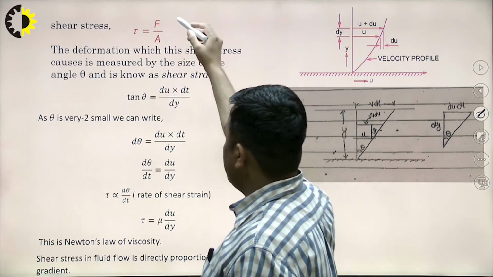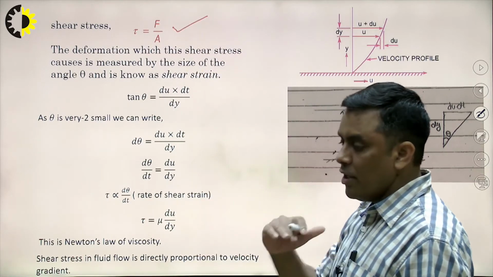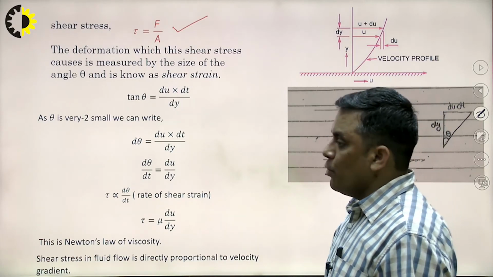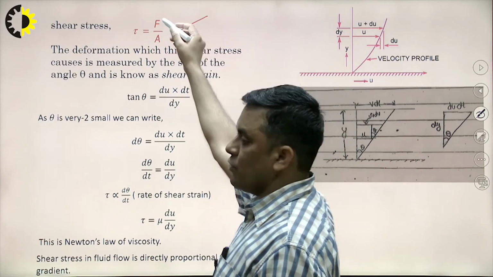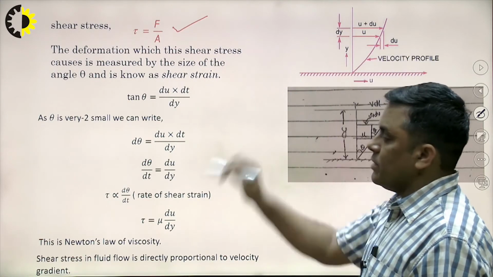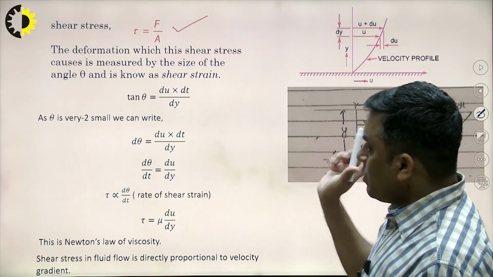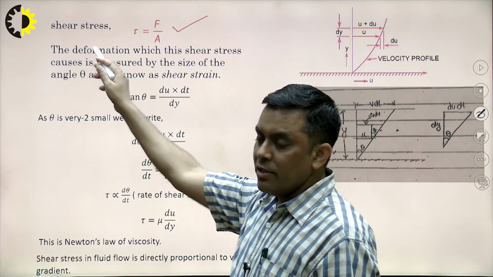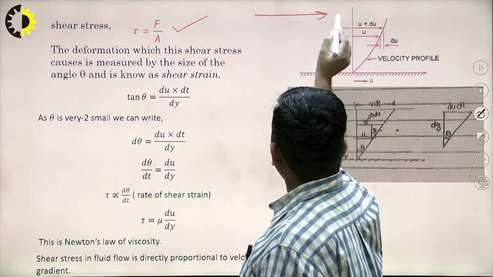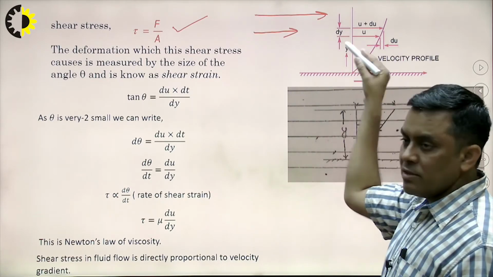Shear stress is force upon area: the area of the layer which is in contact with the fluid, and the force causing the flow of fluid, that is F. So the shear stress which exists there is F upon A. This shear stress is causing shear deformation, because the speed here is different from the speed there. So there exists a shear deformation.